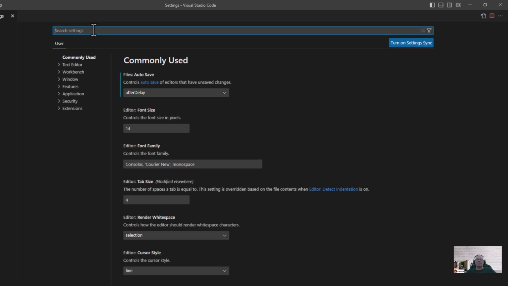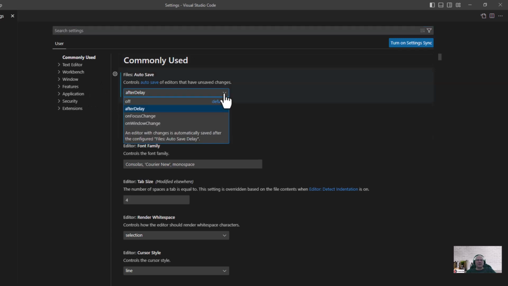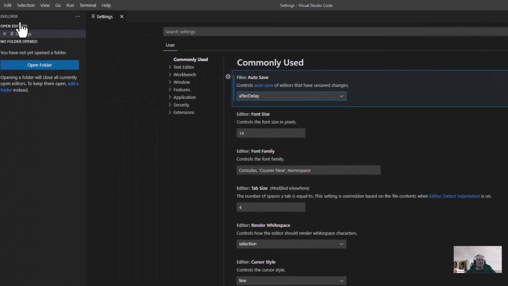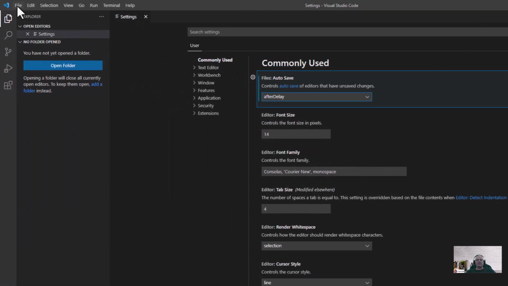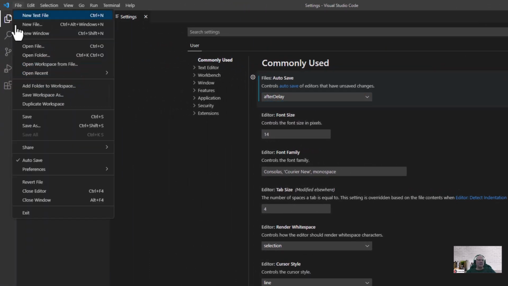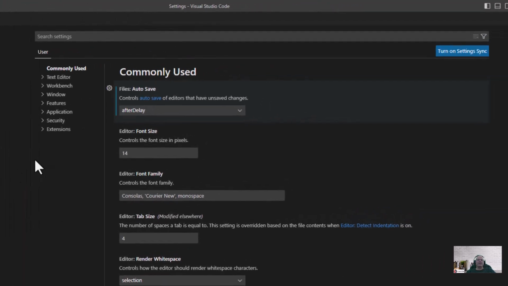But right now, we want to look at autosave, which is something I always have on. So right here is your settings for the autosave. I just take the after delay. And then if you want to make sure that it's turned on, you go to File, and then scroll down to autosave. Mine's checked, which means it's activated. I like the autosave because it saves me a lot of effort.